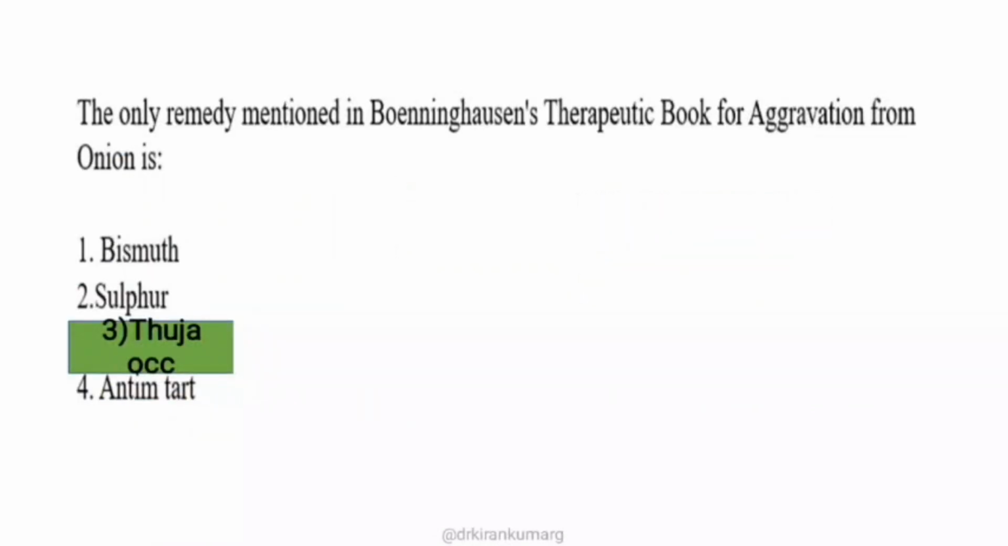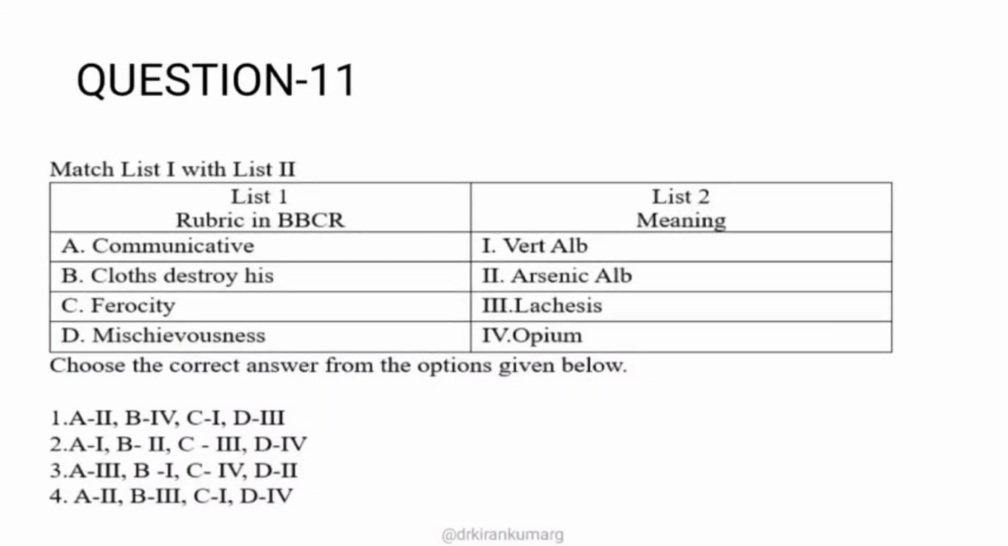Moving on to the next question. This is the only remedy mentioned in Boenninghausen's Therapeutic Pocket Book for onion aggravation. So Thuja occidentalis. Moving on to the next question.